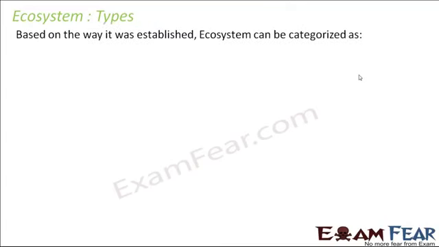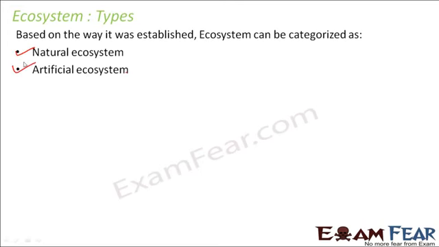Now let us discuss the types of ecosystem. The types of ecosystem are based on certain criteria. Based on the way an ecosystem was established, they are categorized into two types: natural ecosystem and artificial ecosystem. These two types are based on how the ecosystem was established, whether it established on its own, that is, naturally, or human beings established that ecosystem. So we will talk about natural and artificial ecosystem in a little more detail.